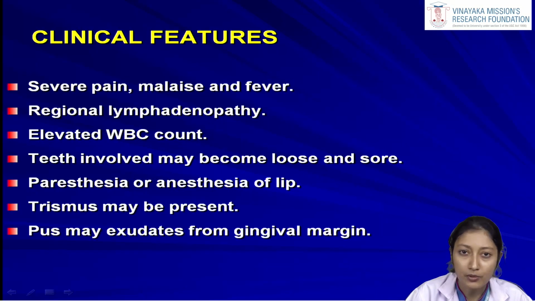Clinical features, as we are talking about acute suppurative osteomyelitis, again there will be all the constitutional features which are usually seen in an infection. So patient can experience a severe pain, malaise, fever, regional lymphadenopathy, elevated WBC counts, teeth involved in the region may become loose and sore, paresthesia or anesthesia of the lip, trismus may be present, and also pus may exudate from the gingival margin. So all the constitutional features along with the localized features.